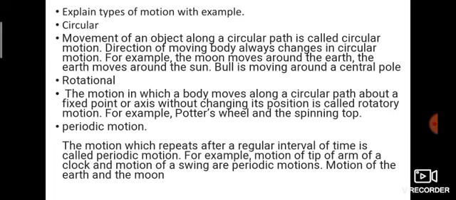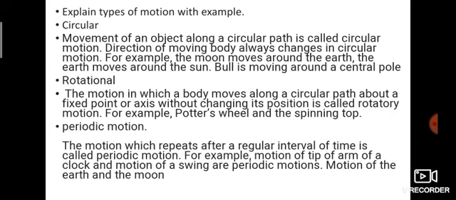Then our eyeball rotation, then our hand and shoulder bone rotations. These are circular motions. Next one, rotational motion. What is rotational motion? An object which rotates on its own axis. The motion in which a body moves along a circular path about a fixed point or axis without changing its position is called rotatory motion. For example, a potter's wheel and a spinning top.